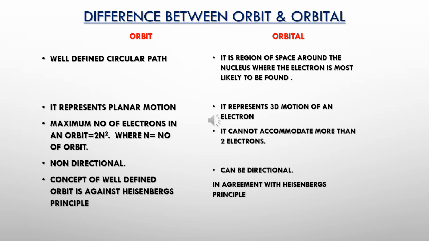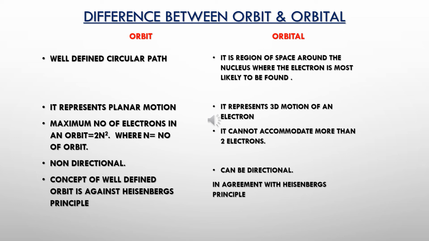An orbit represents planar motion, so we are talking about just two dimensions here, whereas an orbital represents the 3D motion of an electron all around the nucleus.